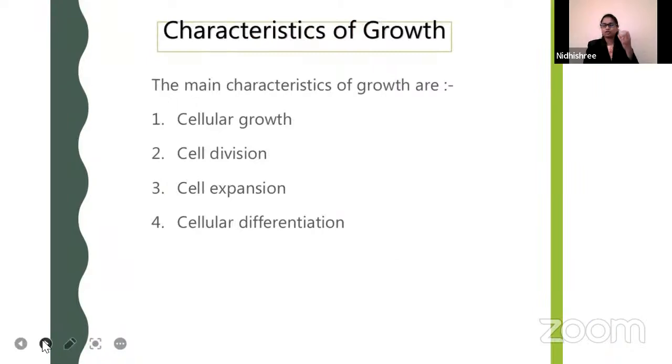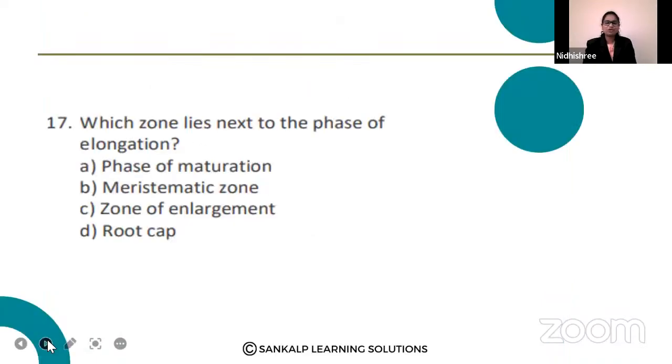So growth of plants, when we say that, what happens in growth? The main characteristic of growth is cellular growth, cell division, cell expansion, and cellular differentiation. Growth, division, expansion, and differentiation. Good. Now, let us proceed to the next question.